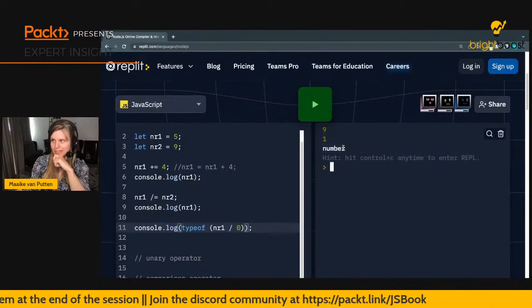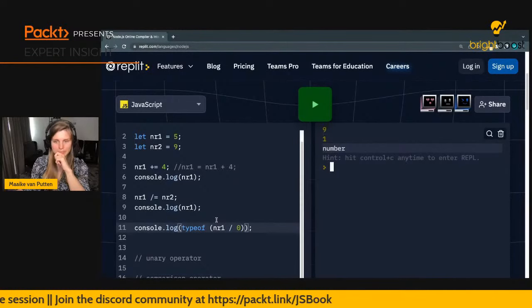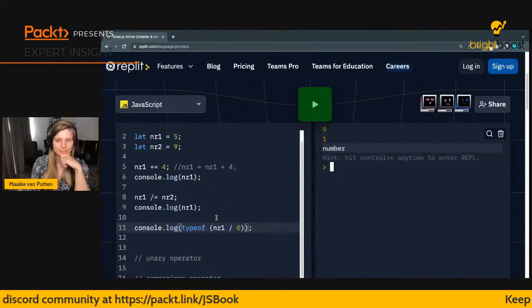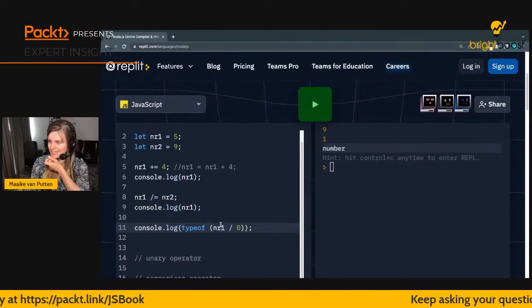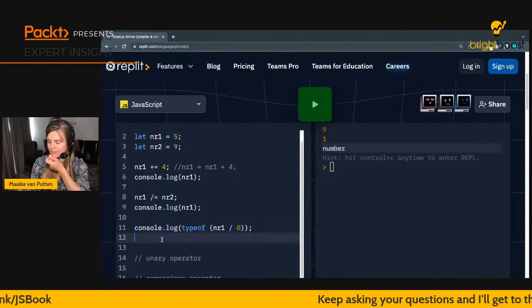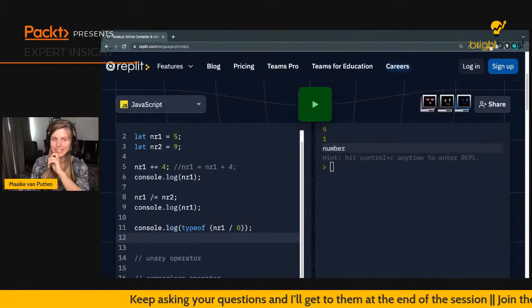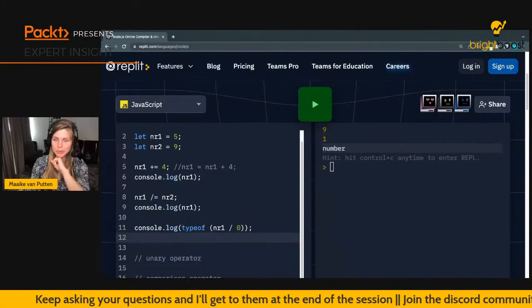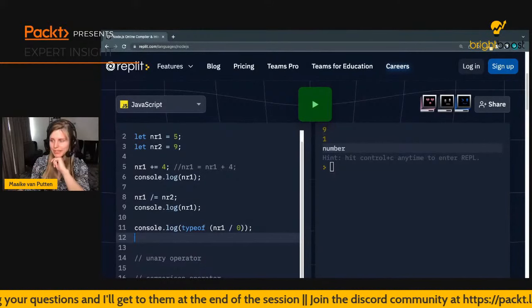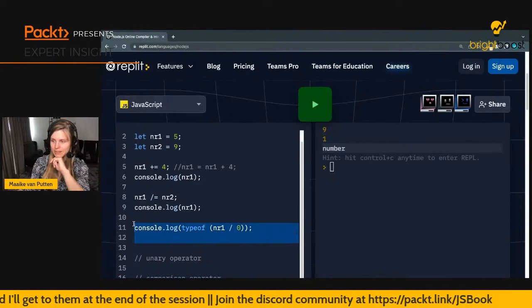Let me just show you. It's a number. So infinity is a number. But that's fun, right? I think these are some really cool choices by the creators of JavaScript, because as I already said, it's kind of hard to actually get a proper error. It has a solution for most of the things you could normally do wrong while programming.